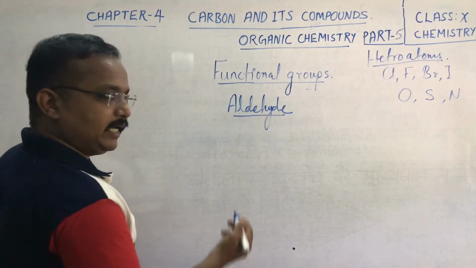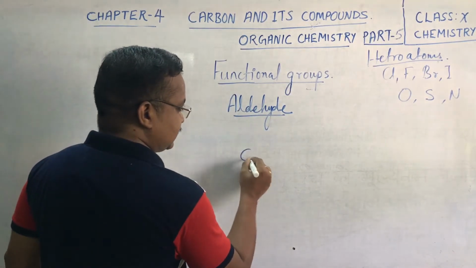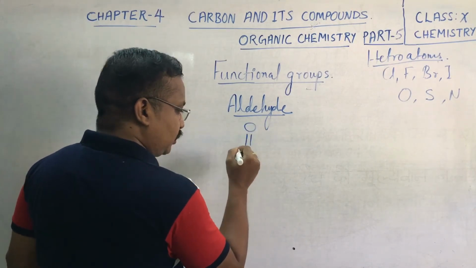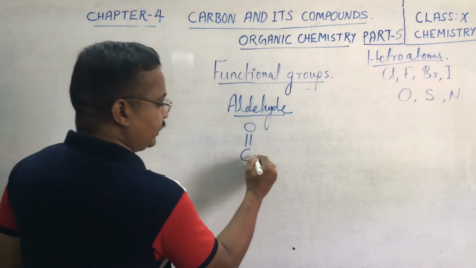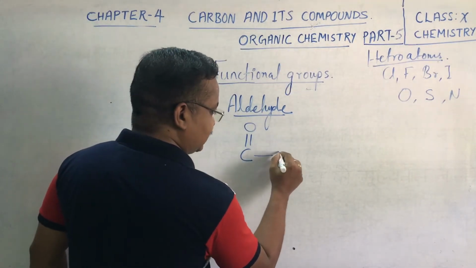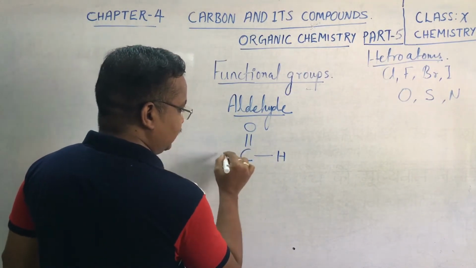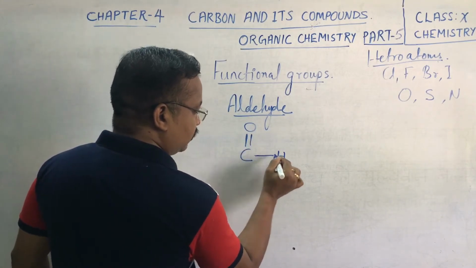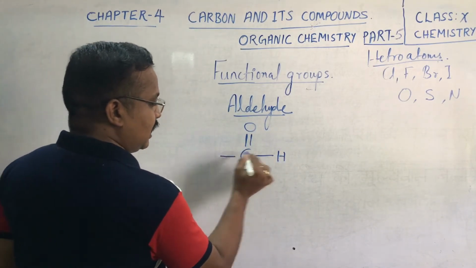Children, an aldehyde is a special type of functional group in which a carbon is also included in that functional group. So this is the functional group, C double bond O, then single bond H. This is the aldehyde.